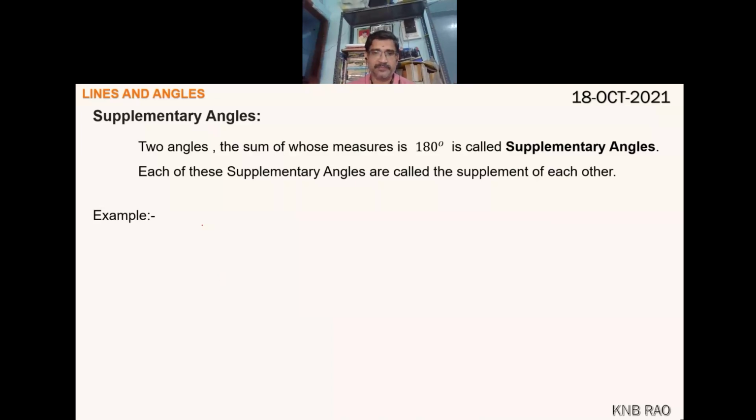Example, let's say angle P is 65 degrees. Then the supplement of angle P is 180 minus 65 degrees, which is nothing but 115 degrees. So 65 and 115 are a pair of supplementary angles.